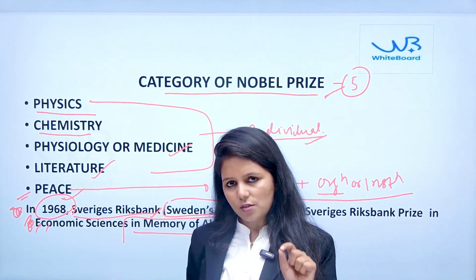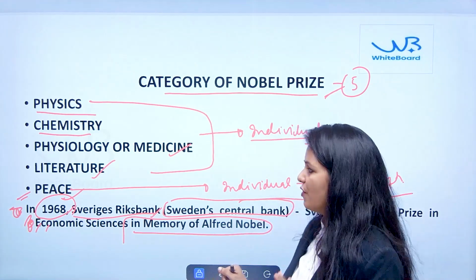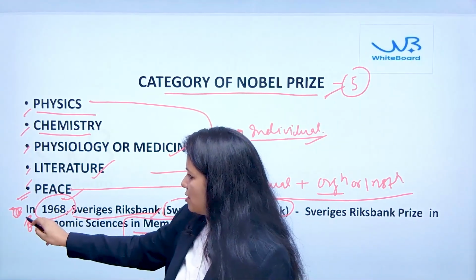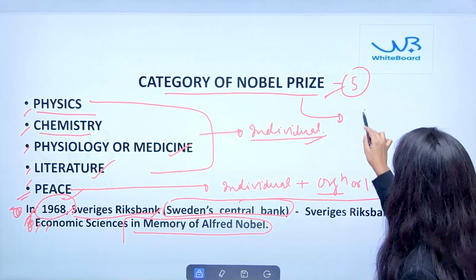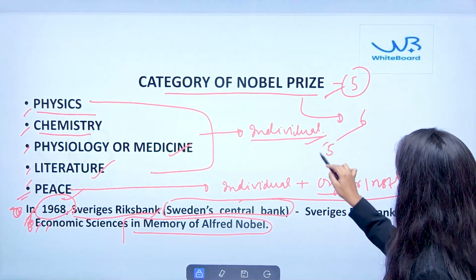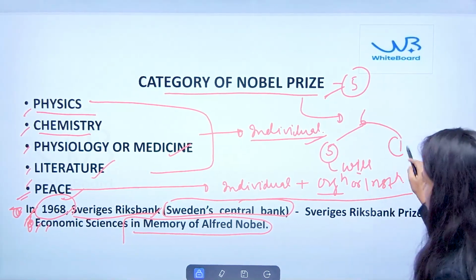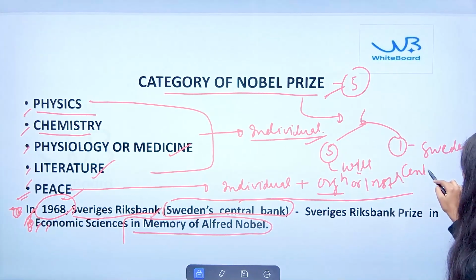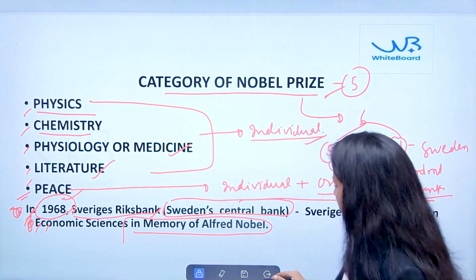But as far as Alfred Nobel's will is concerned, the Nobel Prize is given only in 5 categories. So after 1968, we have 6 categories. Out of the 6, 5 are in the will of Alfred Nobel and 1 is from the Sweden Central Bank. I hope now you will not have confusion as far as the categories of the Nobel Prize are concerned.